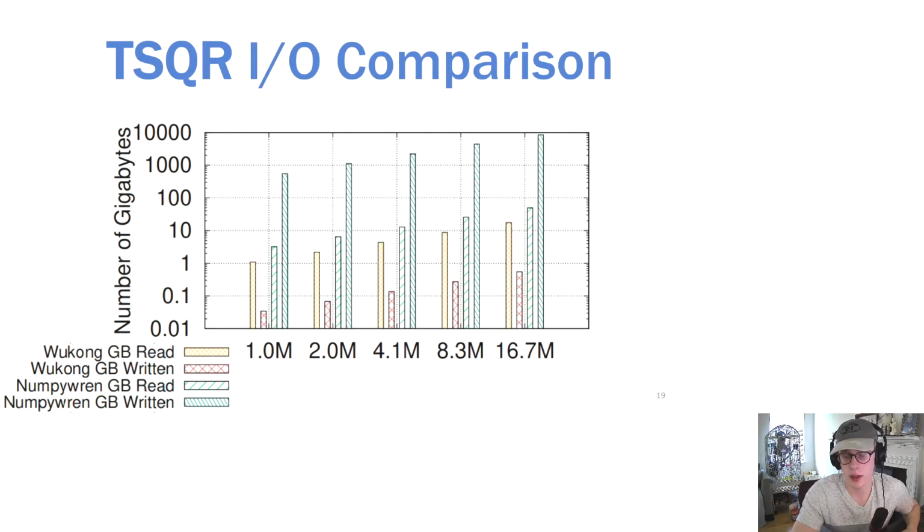This chart displays a comparison between the network I/O performed by both Wukong and NumPyRun during the execution of various problem sizes for TSQR. As you can see, Wukong reads and writes considerably less data than NumPyRun, especially in the case of data written, in which Wukong writes several orders of magnitude less data. This graph helps to explain the performance difference we saw in the previous slide and further demonstrates the efficacy of Wukong's locality-enhanced scheduling techniques and optimizations.